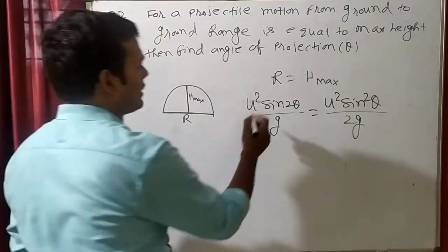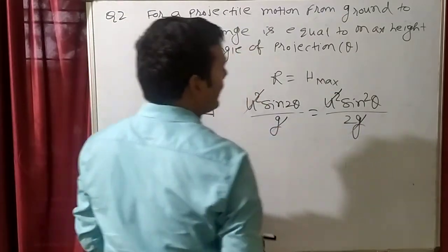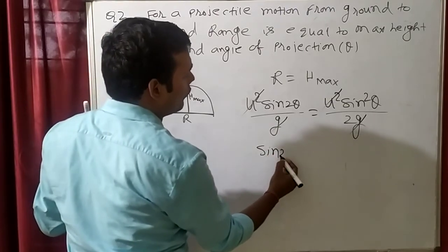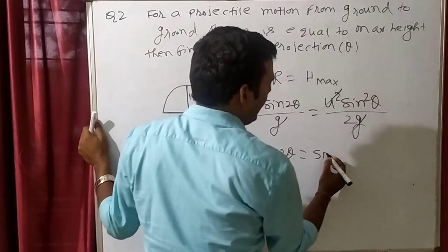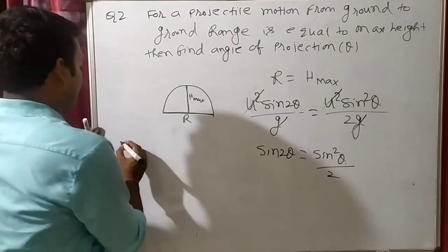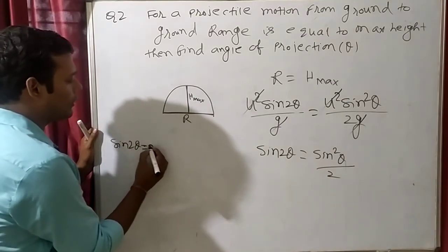Now see, something will cancel. This U square and U square will cancel. This G and this G will cancel. So what will be left? In the LHS only sin 2 theta will be left, and in the RHS sin square theta by 2. Can we write that sin 2 theta is equal to 2 sin theta cos theta?